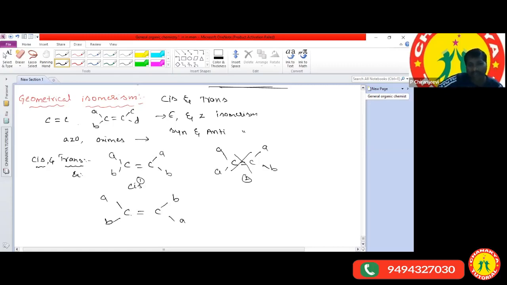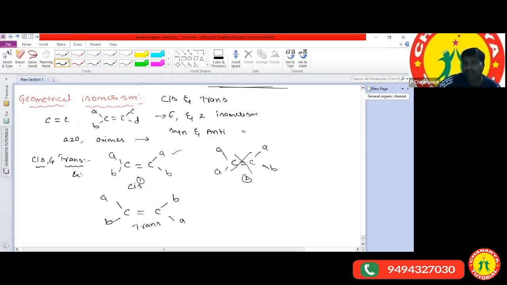If the identical atoms are present at opposite direction, we can call it a trans. Okay, sir, how can we explain cis and trans based on the identical atoms? If the identical atoms are present at the same side of the double bond, we call it a cis. If the identical atoms are present at opposite direction, we call it a trans. But in the second structure, on which basis can we explain whether the given compound is cis or trans?